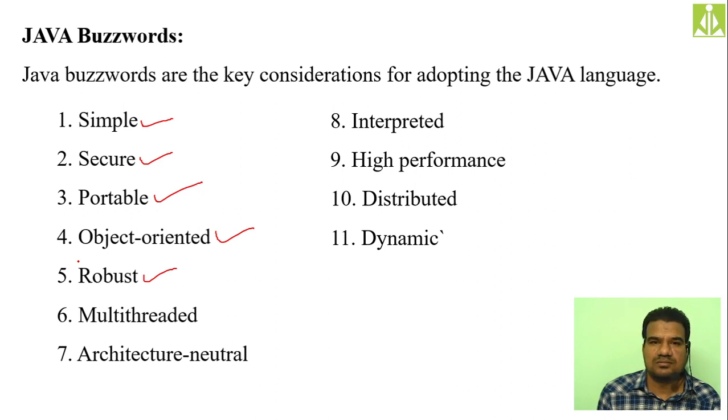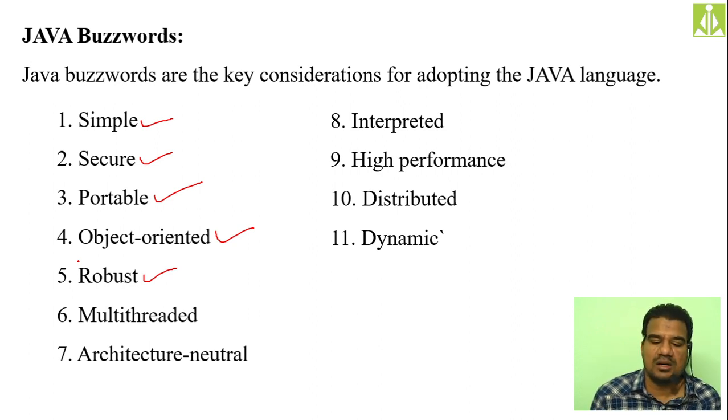So why is the rock not breaking? In the sense that it is robust. And why is the glass breaking? In the sense that it is not robust. So robust means something which is very difficult to break in the real world, so we call it a robust thing. Okay, so that is the reason Java is robust.